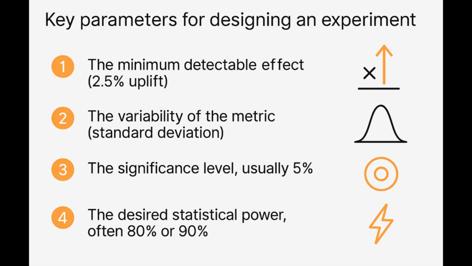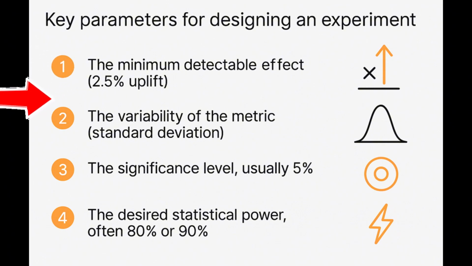To design a good experiment, we need to make a few key decisions up front. First, we define the minimum detectable effect, or MDE. This represents the smallest improvement that is actually meaningful for the business. If the effect is smaller than this, we don't really care about it. Imagine MDE is 2.5% in our experiment.